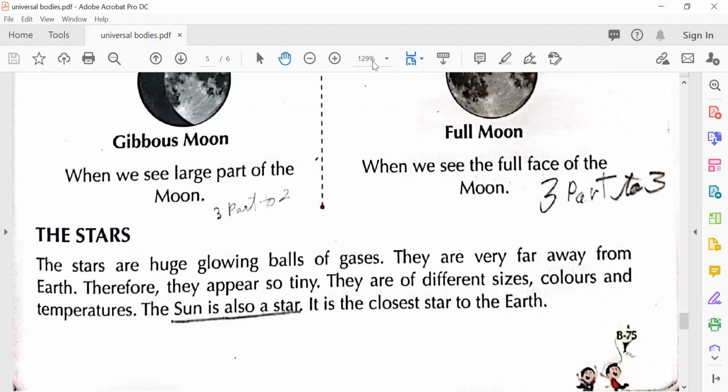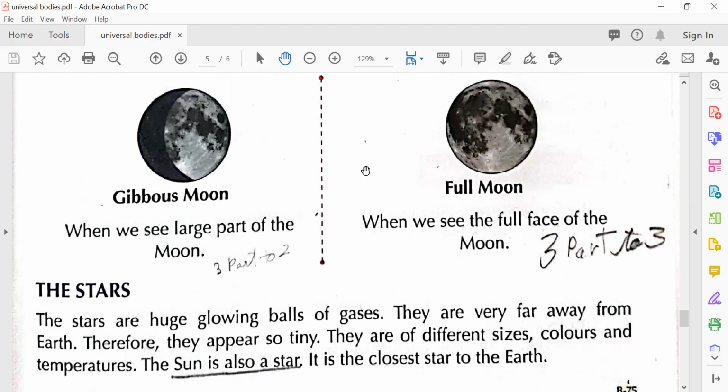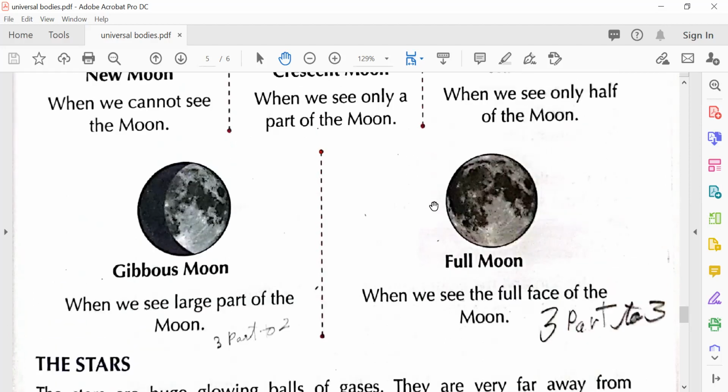So have you understood this? I didn't understand. What is its name? It is when more than half of the moon can be seen. The name of this type of moon is called the gibbous moon. When you see that more than half of the moon is being seen, you say, Mom, Mom, look, that's a gibbous moon. That's the name of the moon. And when we see the last part of the moon, it is also a gibbous moon. And when it is a full moon, you say, Mom, that's a full moon. And it's oval.